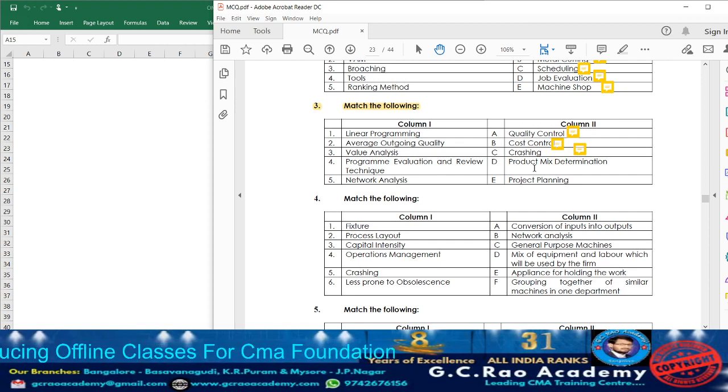In the total cost, what happens? As the duration decreases, the direct cost of the project is going to get increased. But what happens to the indirect cost? The indirect cost is going to get decreased. Crashing is one of the methods which helps in reducing the duration of the project. Due to crashing, duration decreases, but the direct cost is going to increase and the indirect cost is going to decrease. It is one of the parts under network analysis.